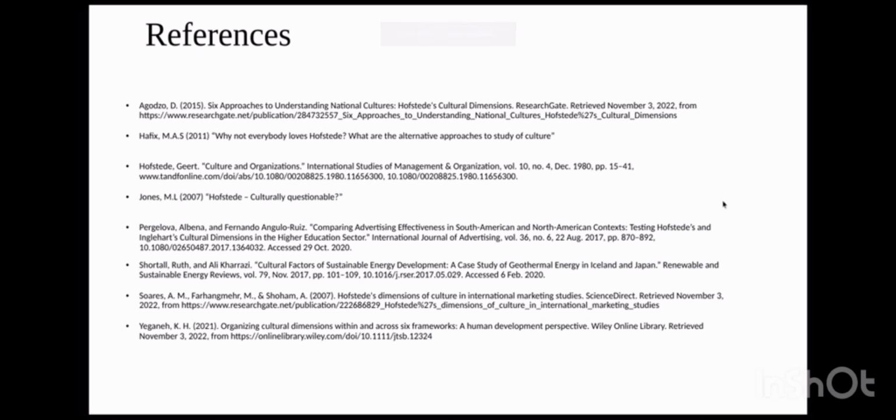These are the references we use to critically underpin our analysis of Hofstede's cultural dimension theory. We looked at what alternative approaches there are, why it's questionable, and a case study on geothermal energy.